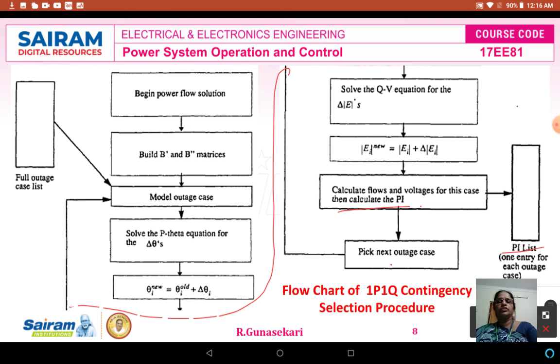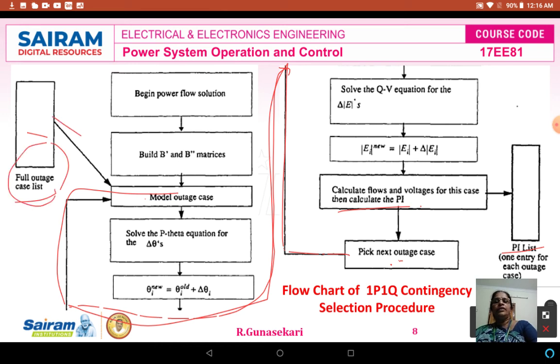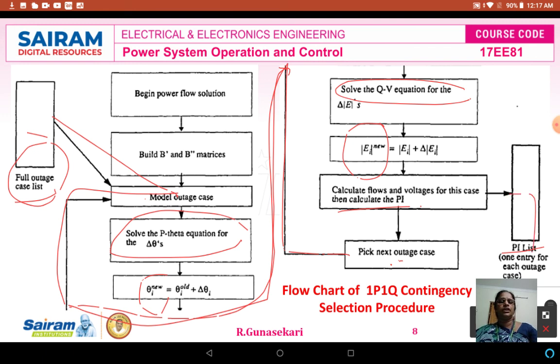So okay, this is the continuation. Pick the next outages, come here and then come to the model. So this is the next outage, the full outage is stored here only. The next case will come here. Again you can solve the P theta equation, then you can find out the theta new value, then you can solve the QV equation, then you can get the modulus of EI new value. Then we have calculated the flows and voltages for the particular case, then again you can list it out like that